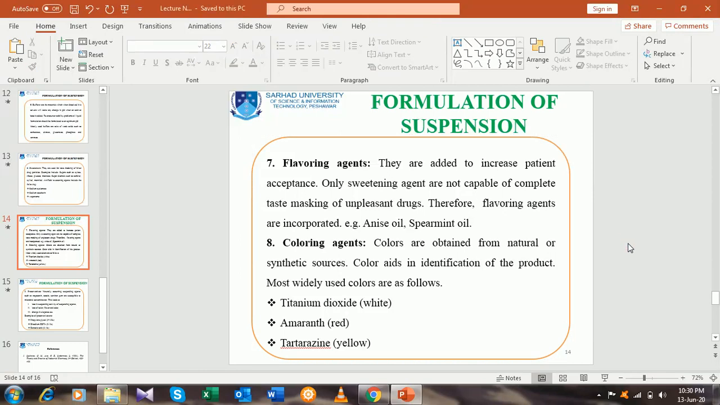Coloring agents are also added, and mostly colors are obtained from natural and maybe synthetic sources. Color adds to the identification of the product, and products are identified by using different colors. The most widely used colors are titanium dioxide, which is white, amaranth, which is red, and tartrazine, which is yellow. These are different colors widely used in the formulation of pharmaceutical suspensions.